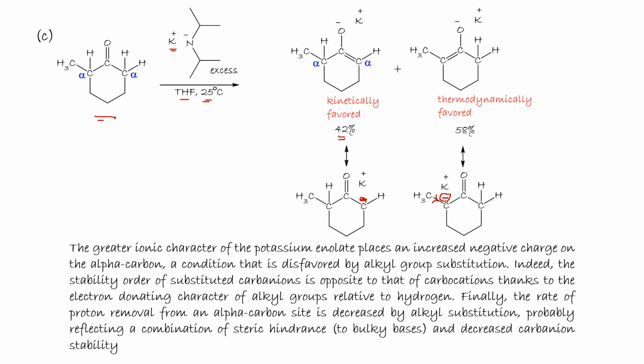Indeed, the stability order of substituted carbanions is opposite to that of carbocations, thanks to the electron donating character of alkyl groups relative to hydrogen. Finally, the rate of proton removal from the alpha carbon site is decreased by alkyl substitution, probably reflecting a combination of steric hindrance by the bulky base and decreased carbanion stability.